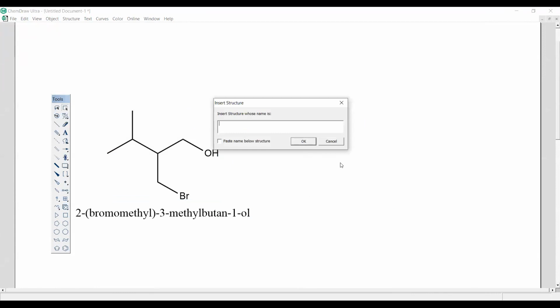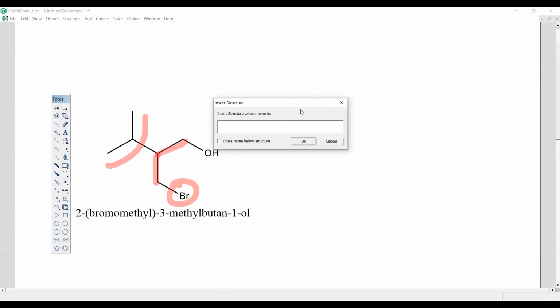Convert name to structure. Let me write a name here. What I will do in this structure now, I will not name it like this. I will say that I will take this as the parent. And here we have 2 groups, the bromo group and the isopropyl group. Okay, as Parvati has recognized this. So let me see if that is right or not.